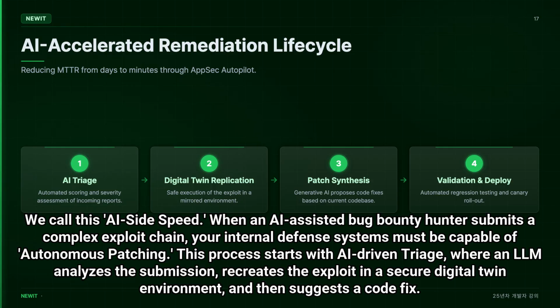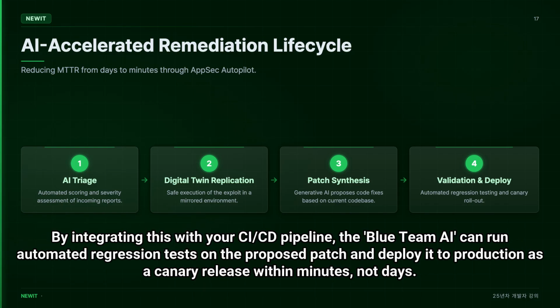When an AI-assisted bug bounty hunter submits a complex exploit chain, your internal defense systems must be capable of autonomous patching. This process starts with AI-driven triage, where an LLM analyzes the submission, recreates the exploit in a secure digital twin environment, and then suggests a code fix. By integrating this with your CI/CD pipeline, the Blue Team AI can run automated regression tests on the proposed patch and deploy it to production as a canary release within minutes, not days.